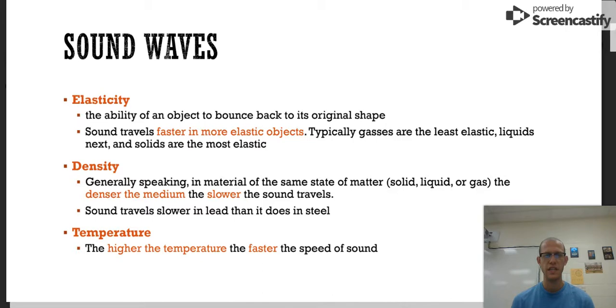Density, generally speaking, in a material of the same state of matter. So if you're comparing solids, or comparing liquids, or comparing gases, when you have material in the same state of matter, the denser the medium, the slower the sound travels. So sound travels slower in lead than it does in steel because lead is more dense. So more dense, less speed.